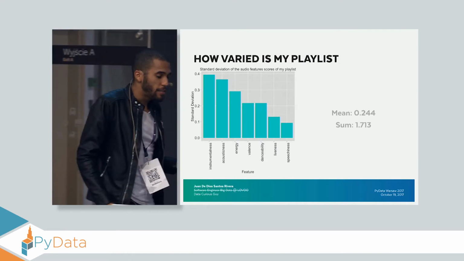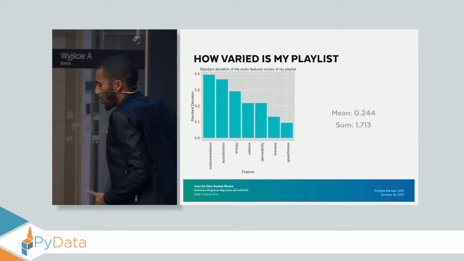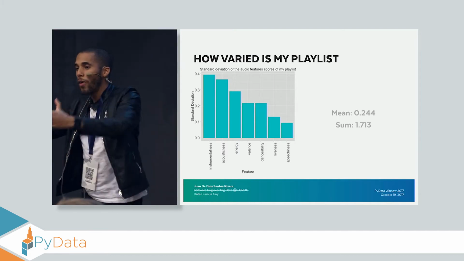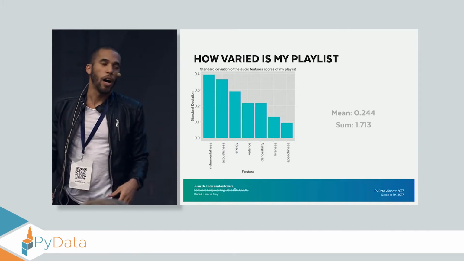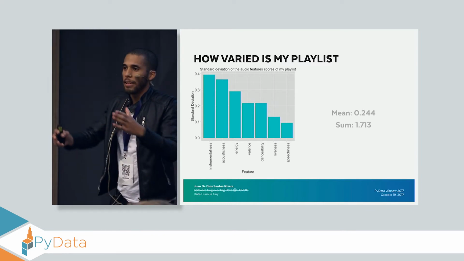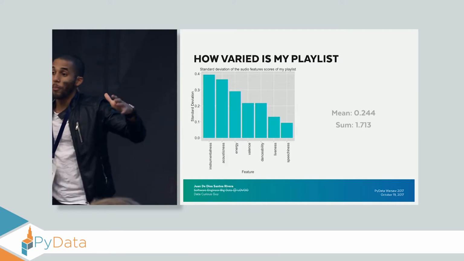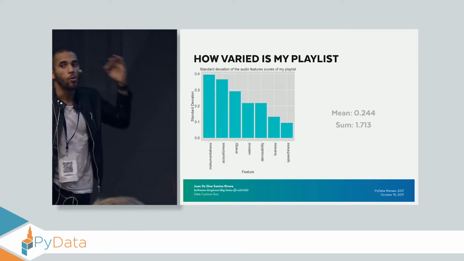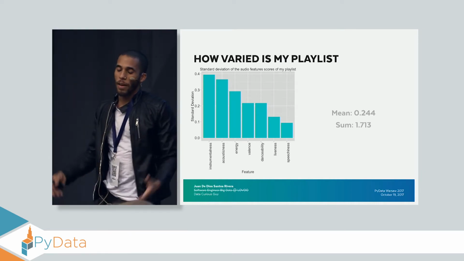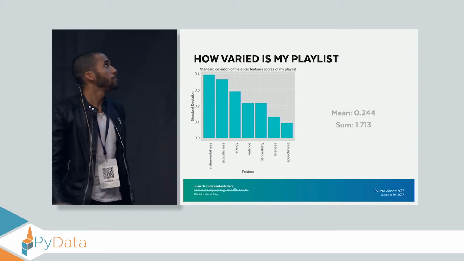For this, I simply calculated the standard deviation of the features. Why? Because the standard deviation is a measure of dispersion, and I wanted to know how far away from the mean my values are. My intuition was that if they are really far from the mean, the songs are all over the place. For example, here, once again, instrumentalness has the highest standard deviation, meaning that I have a lot of songs that are either really instrumental or not so instrumental.